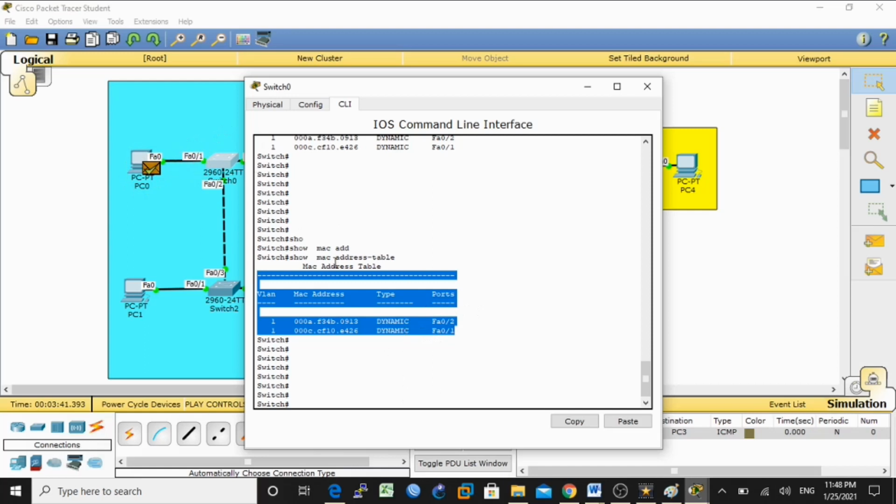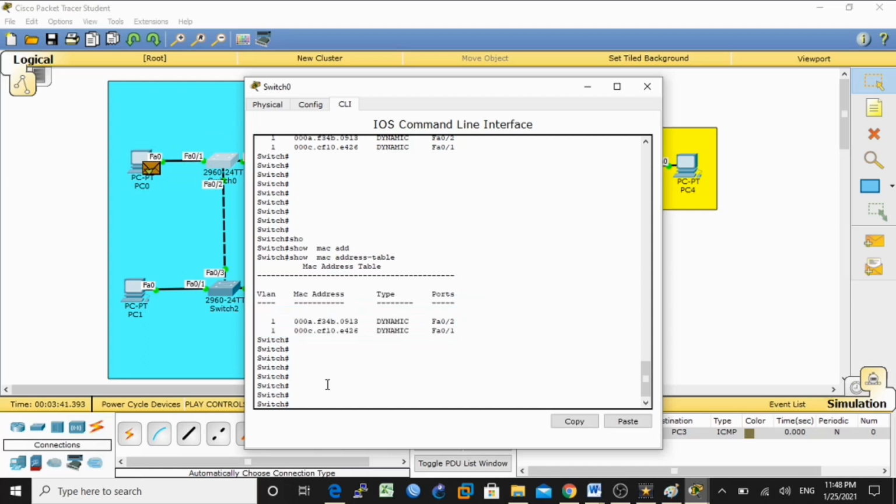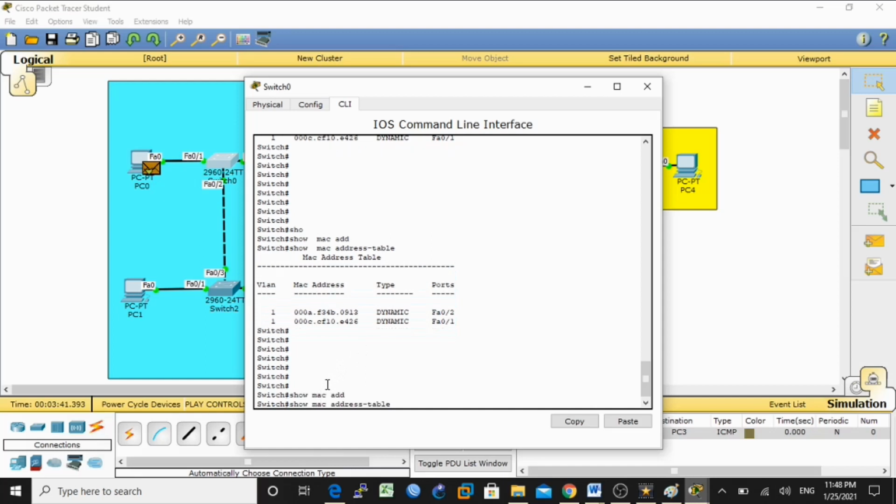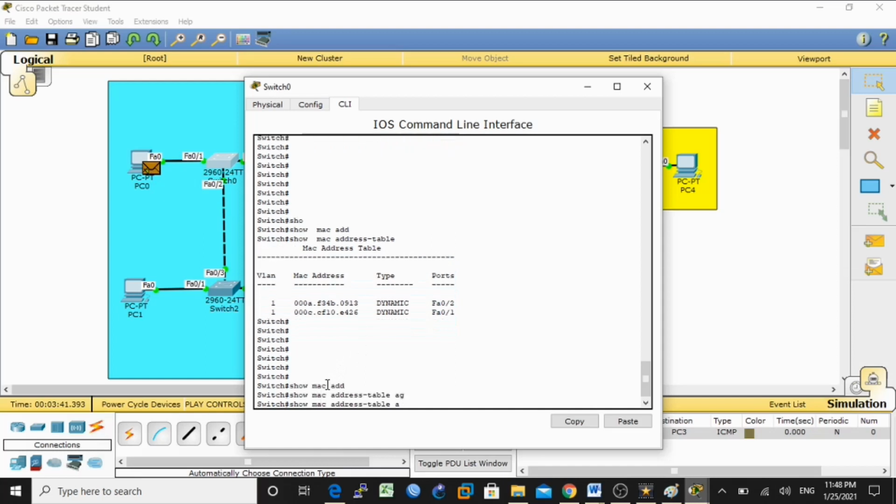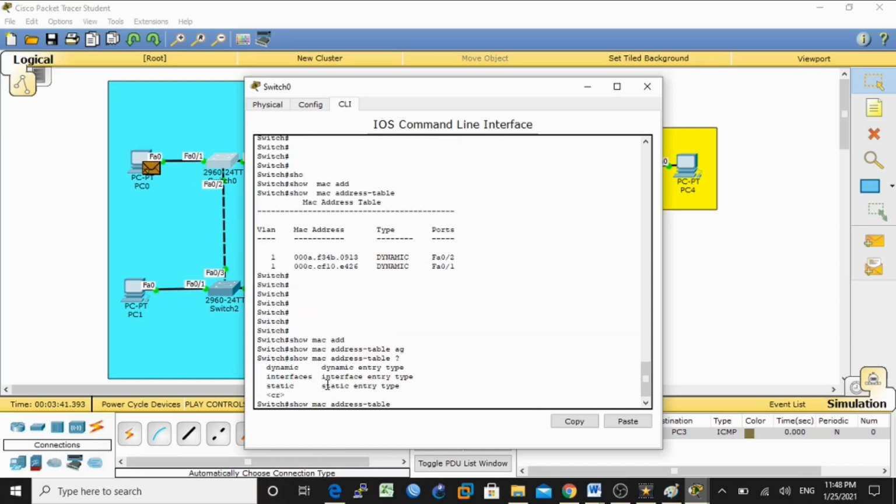We will discuss the MAC address table aging time, because here it's not showing the aging time. Show mac address-table aging-time, no command, because I have to make the topology in GNS3. So here in GNS3 we will get all the commands. Understand?